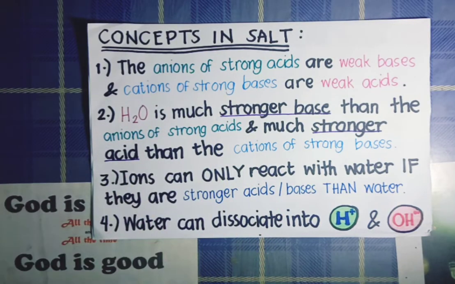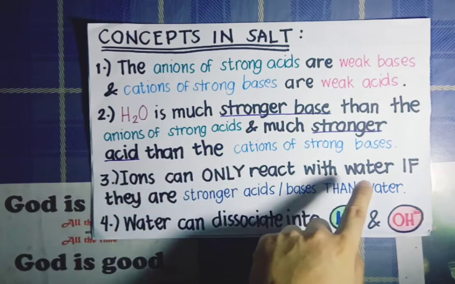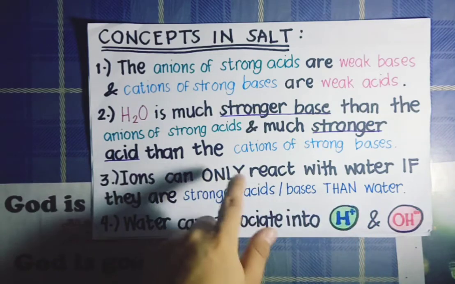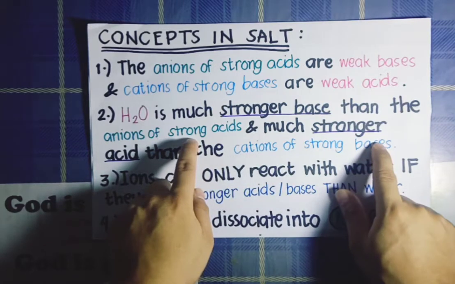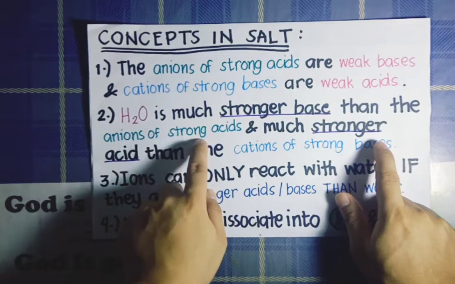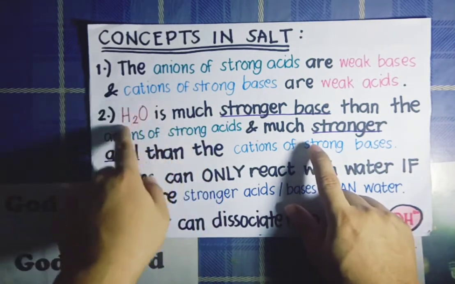For the third concept, ions can only react with water if they are stronger acids or bases than water. And with this third concept, therefore, anions of strong acids and cations of strong bases cannot react with the water molecule, because again, anions of strong acids and cations of strong bases are much weaker than the water molecule.